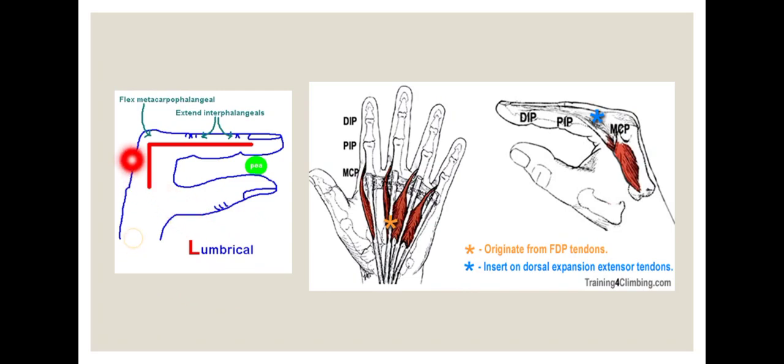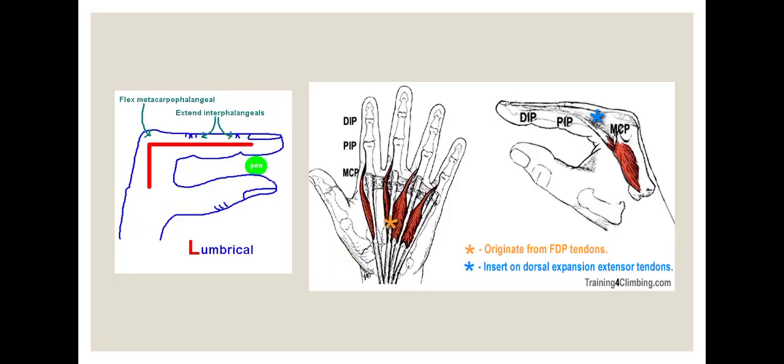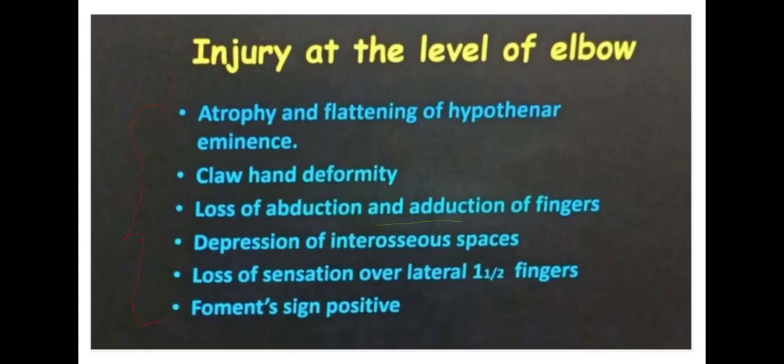Nothing, you keep your hand like this in this position and you can yourself say the function of lumbricals: flexion of the MCP joint and extension of the interphalangeal joint. Okay, so what happens in claw hand? Since the ulnar nerve is paralyzed, that is injured at the elbow, this function of lumbricals is getting reversed. That is what happens, producing a claw hand deformity.